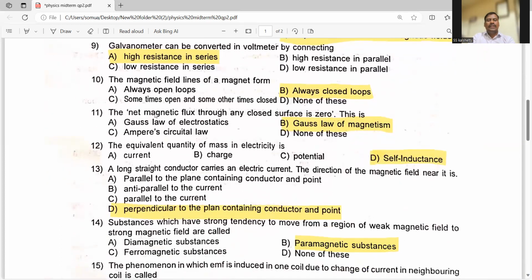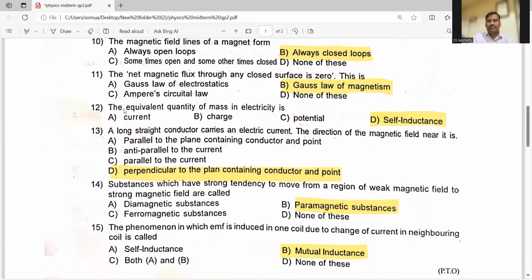And 11th question. Net magnetic flux through any closed surface is zero. Is this Gauss law of electrostatics, Gauss law of magnetism, Ampere circuit law, or none of these? Net magnetic flux through any closed surface is zero means this is Gauss law of magnetism. In electrostatics, it is Q divided by epsilon, the net charge enclosed by that surface. So option B is the right answer here, right?